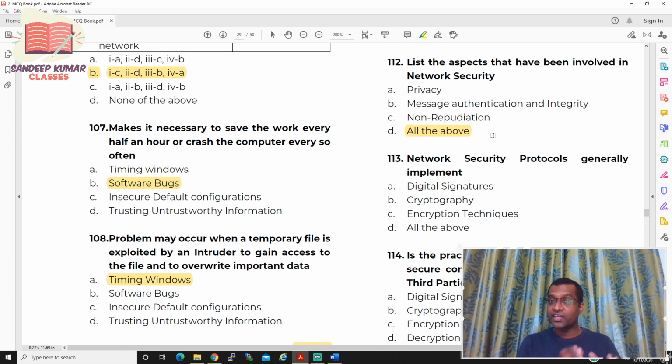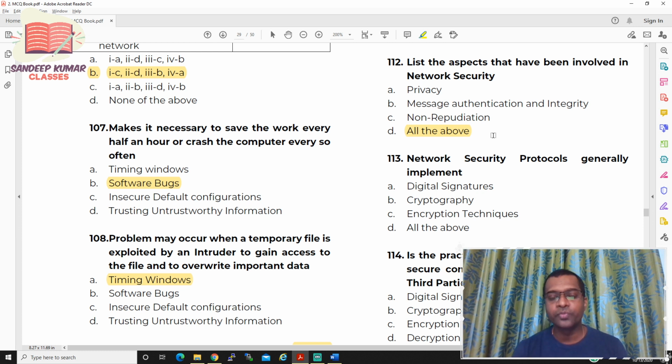Non-repudiation is nothing but once the sender sends a message and the receiver receives the message, the sender should not say I have not sent the message. So all these four are aspects of network security. That is the reason the option for 112 is all of the above.